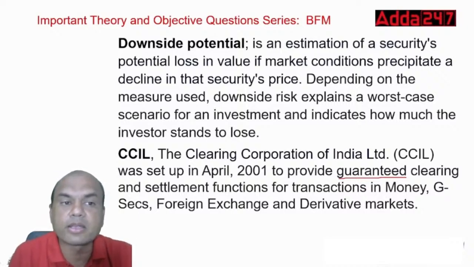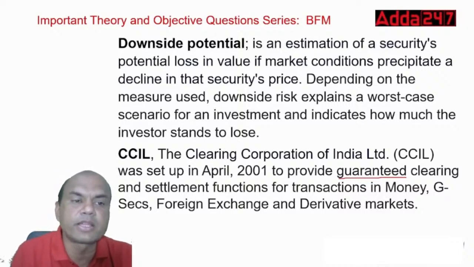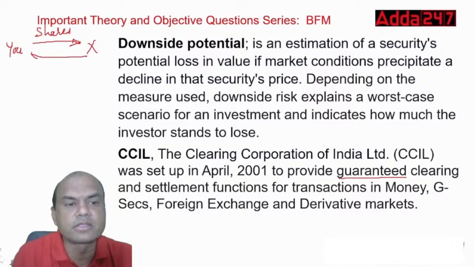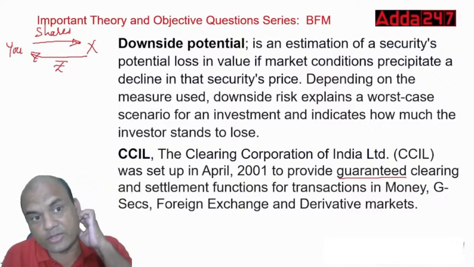What is settlement risk? Let me give you an example. If you sell, let's say, shares to anyone, then this other person, Mr. X, should give you rupees, because you are giving the shares, Mr. X will give the rupees.